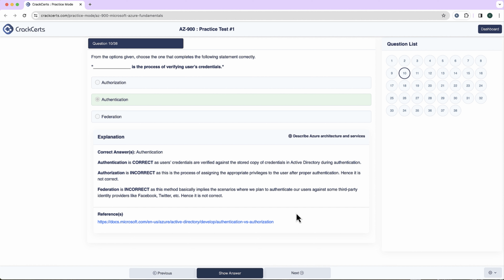The other option that is incorrect is federation. Federation refers to the trust relationship set up between two or more domains that enables users in one domain to access resources and services in another domain without needing separate credentials. For example, imagine you work for Company A, which uses Microsoft Entra to manage access to its resources. Company A partners with Company B, which also uses Microsoft Entra or any other compatible identity provider.